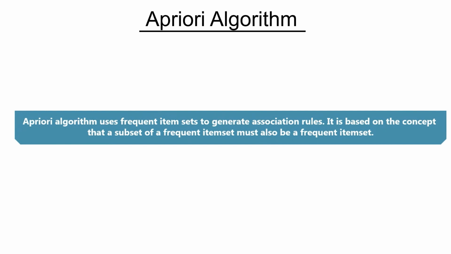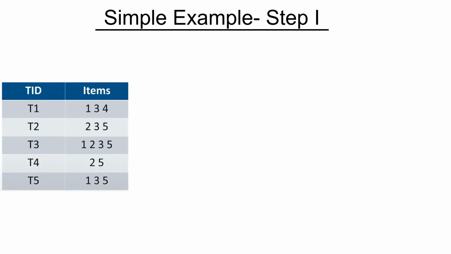So that's why we take into account frequent item sets, and it is based on the concept that a subset of a frequent item set must also be a frequent item set. This is a really important concept. You may not understand this second sentence right now, but when we show you how it works with an example, I think it will be clearer. So let's leave it for the time being, but keep in mind that we are going to take only the frequent item sets to generate association rules.